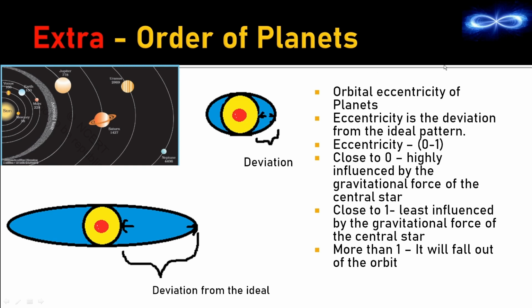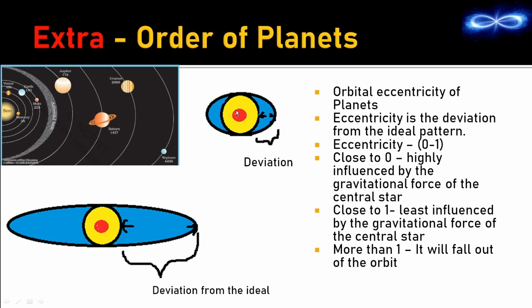What is the meaning? The plain meaning of the word eccentricity is madness. That is, if an entity is not following an ideal path, if it is not behaving the way everyone behaves, it is termed as eccentric or mad. So, here what does it mean? That means planets are not moving in a way they are supposed to move. That is the reason we call it orbital eccentricity of the planets. Now, let's understand that in detail.